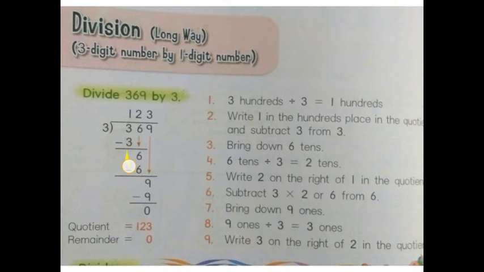So when you read the table of 3, 3 ones are 3. You got the same number. That's why we have written this 3 below the 100s place, and 1 is your quotient. Okay, 1 is written above. Clear? Now you have to subtract 3 minus 3. So you will get 0 here. It is not necessary to write 0, but if you are writing 0 or putting a cross, there is no problem. That is also correct.